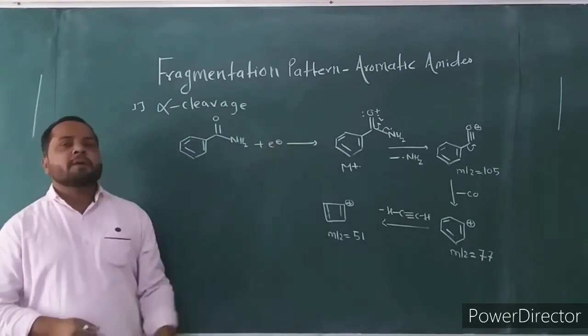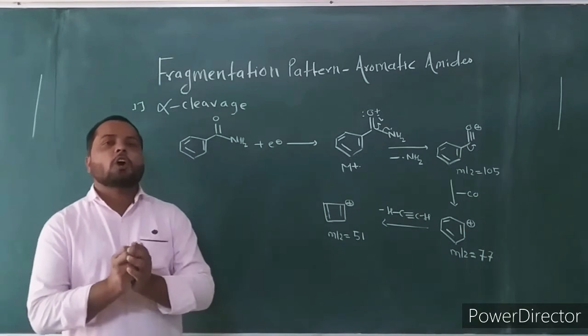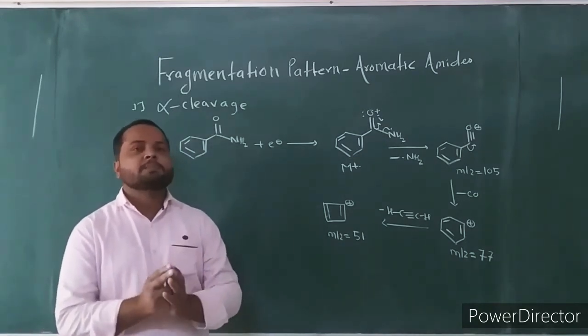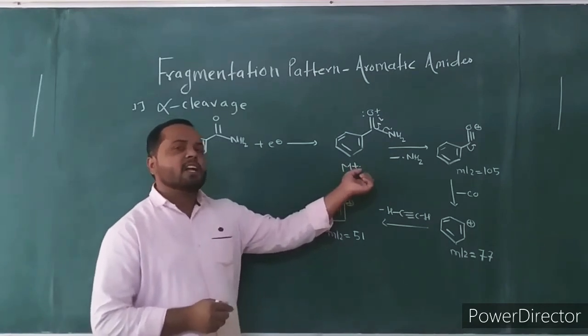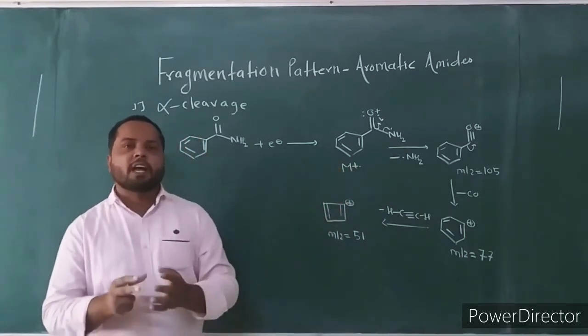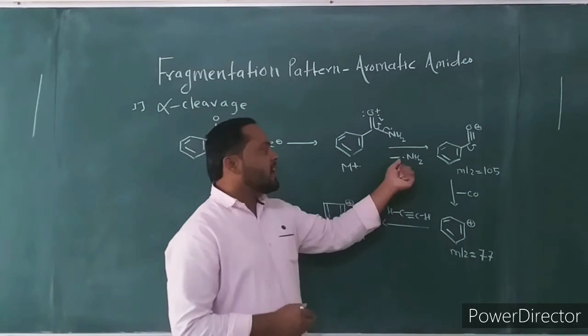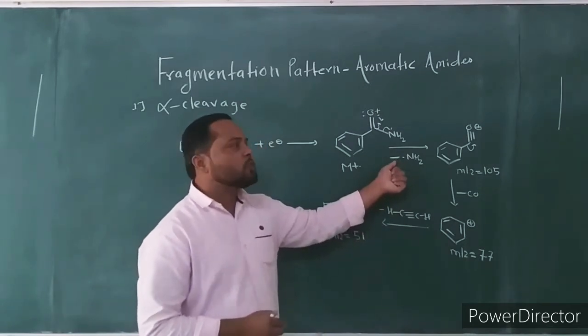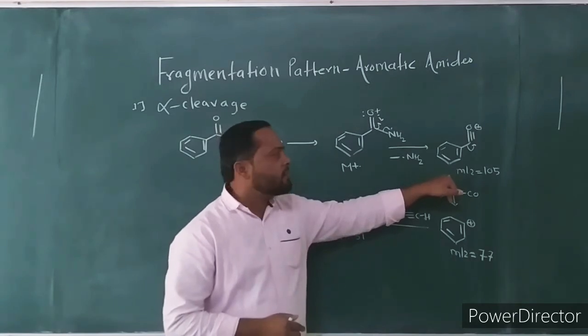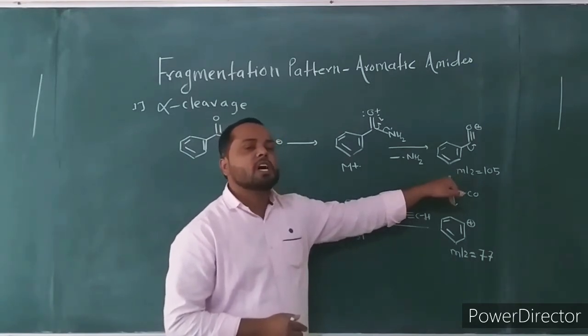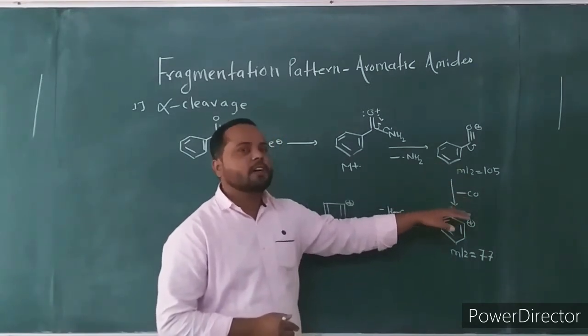The aromatic amides generally show a strong molecular ion in the mass spectrum. It undergoes the alpha cleavage, a common mode of fragmentation. In the alpha cleavage, loss of the NH2 group as a radical gives the phenylacylium ion fragment at mass to charge ratio 105.